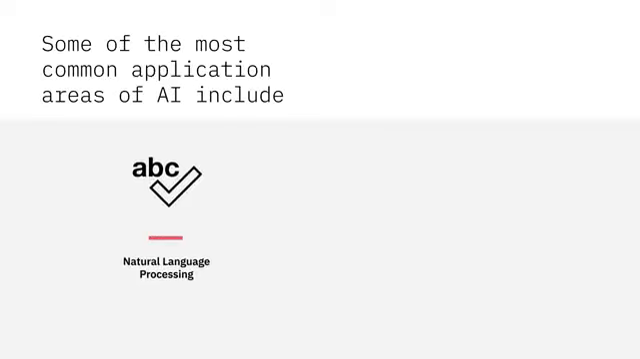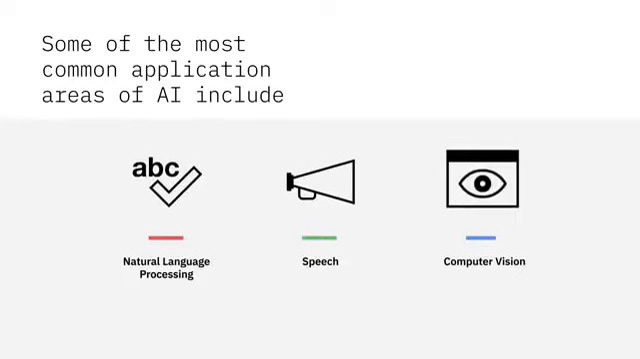Some of the most common application areas of AI include natural language processing, speech, and computer vision. Now, let's look at each of these in turn.